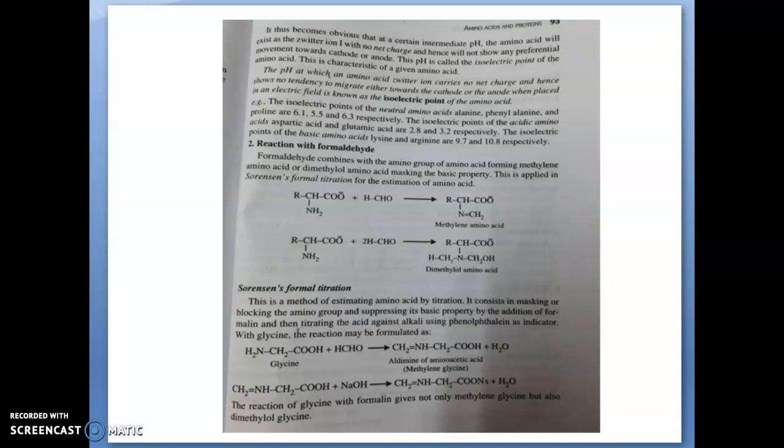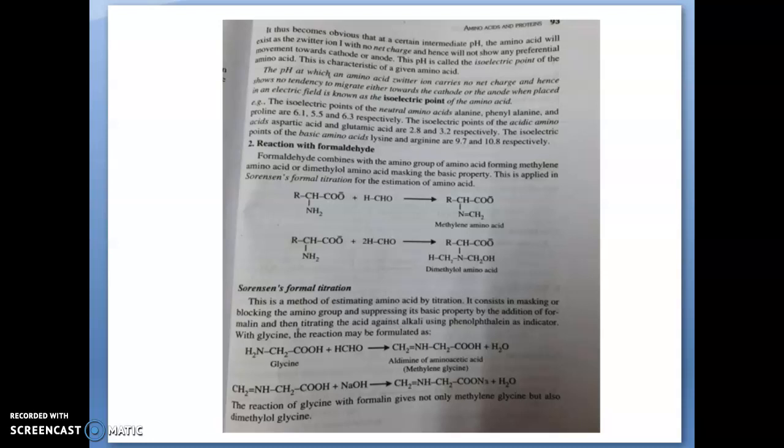At a certain pH, the amino acid will exist in zwitterion form. That means positive and negative ions will be there in the same molecule, so it will act as a neutral molecule and will not migrate in the electric field. So that pH is known as the isoelectric point of that amino acid.